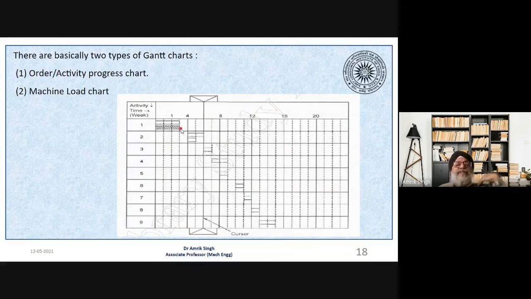So you see here, activity 1 requires 1.5 weeks, and today the progress is there, so it is complete. But here you see these are the planned. So when we put this cursor here today, cursor is here means we have completed this. It is not completed yet. So when it is completed, we will hatch it. We will shade it, so that this way we move the cursor to each activity, and we find out what was the plan and where the progress is going on.